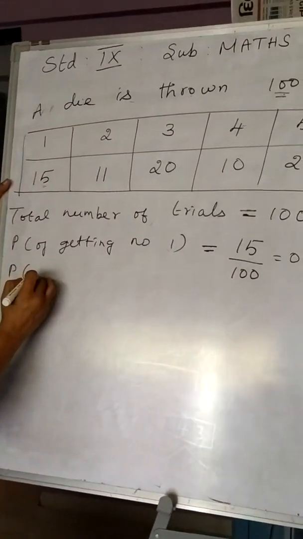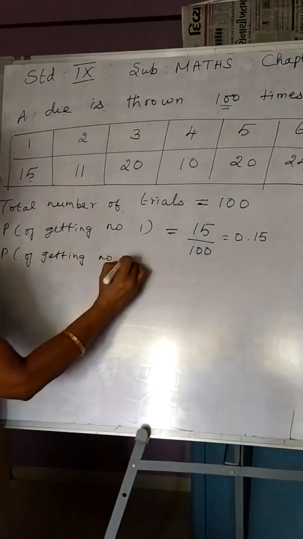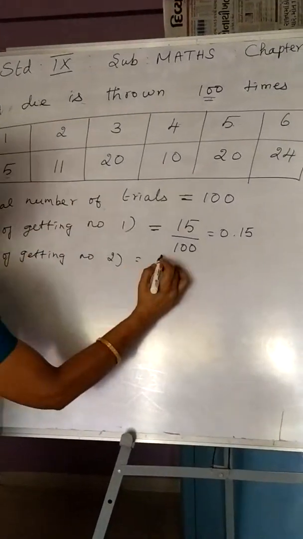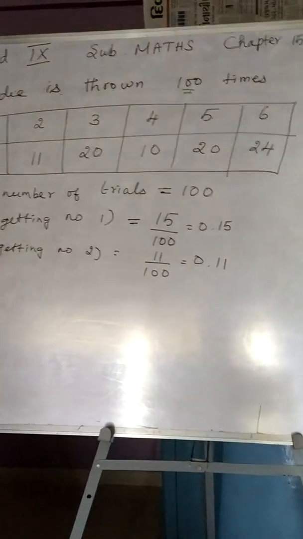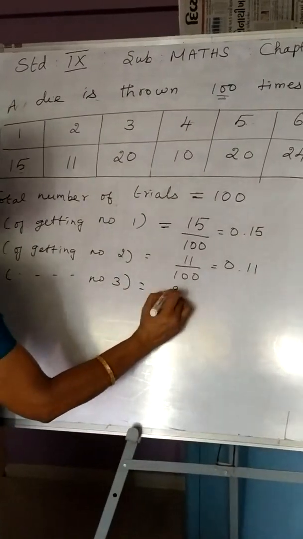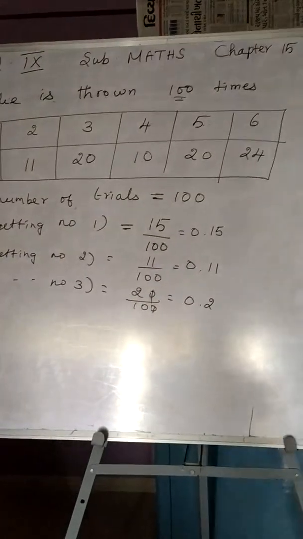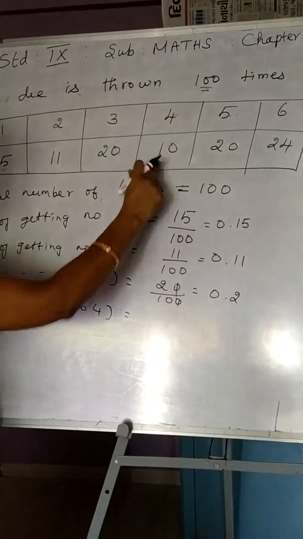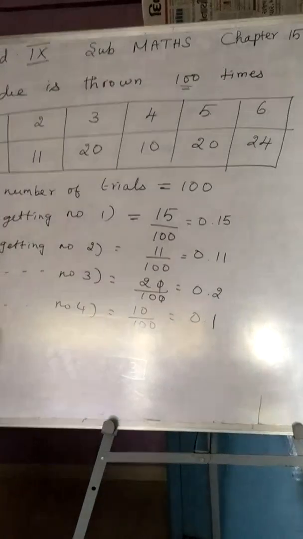Similarly, probability of getting number 2. How many times did number 2 appear? 11 times. So it is 11 upon 100, which is 0.11. Probability of getting number 3: 3 appeared 20 times. Therefore, it is 0.2. Probability of getting number 4. Go through the table. How many times did 4 appear? 10 times. Divided by 100 becomes 0.1.